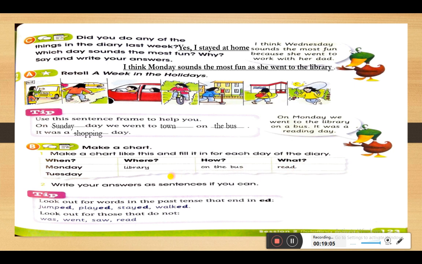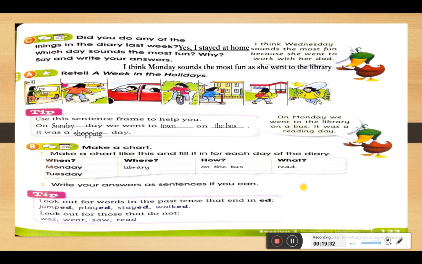Okay. Before writing my answer, I want you to write your answer as a sentence if you can. So here we have when, the time, the day is Tuesday. We want to know where did she go on Tuesday, how did she go there, and what did she do there.